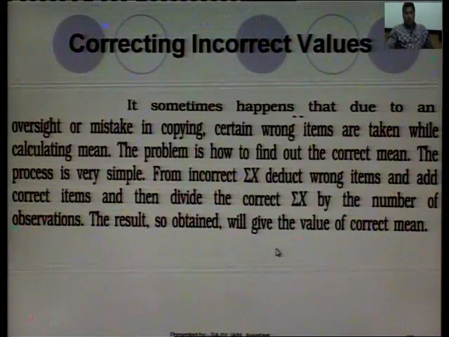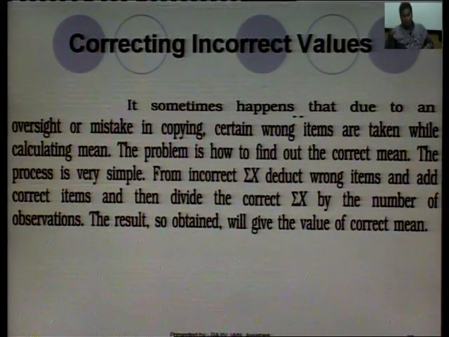Now correcting some incorrect values. For this